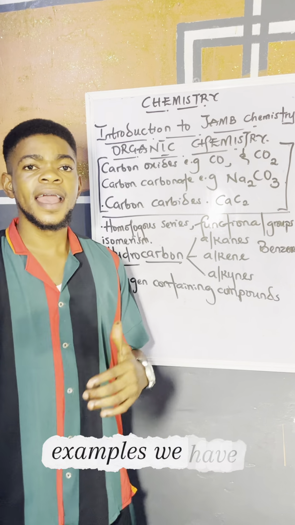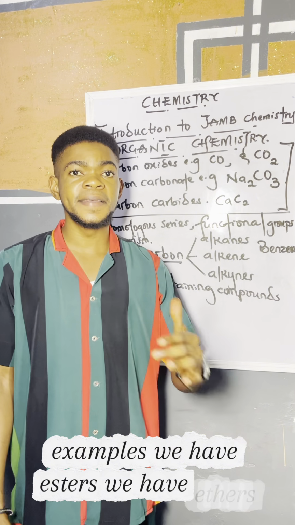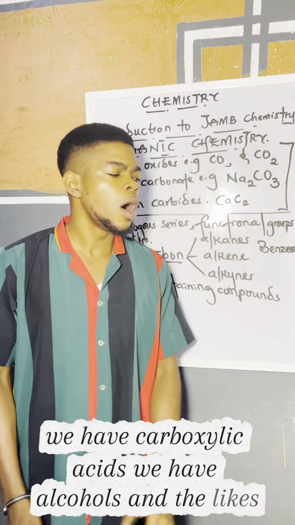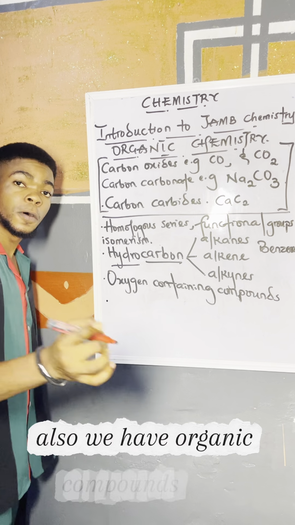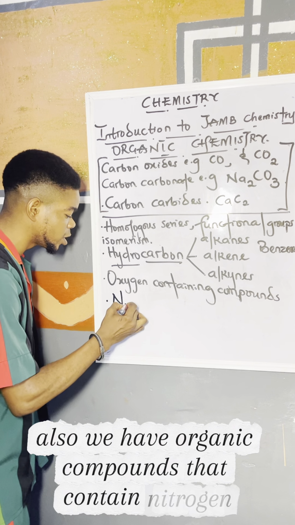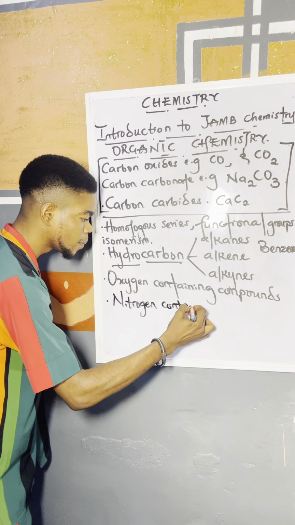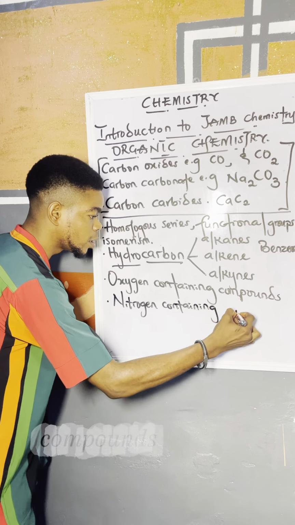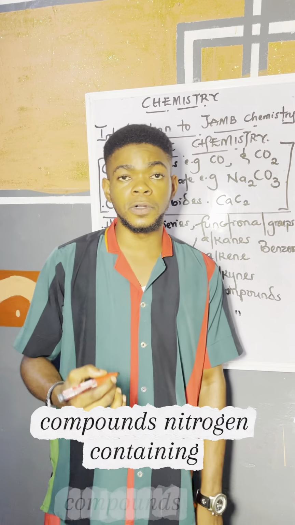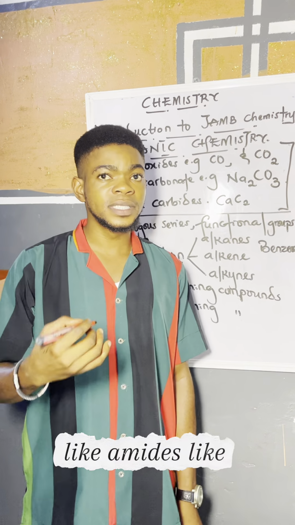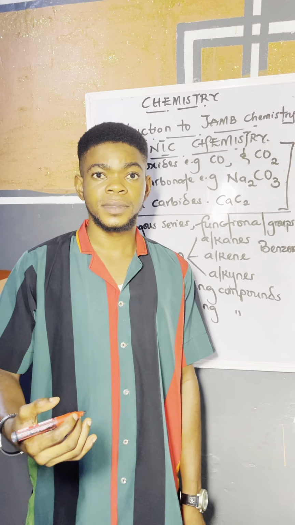Examples, we have esters, ethers, carboxylic acids, alcohols and the likes. Also, we have organic compounds that contain nitrogen. We call them nitrogen containing compounds. Nitrogen containing compounds like amines, amides, proteins and the likes.